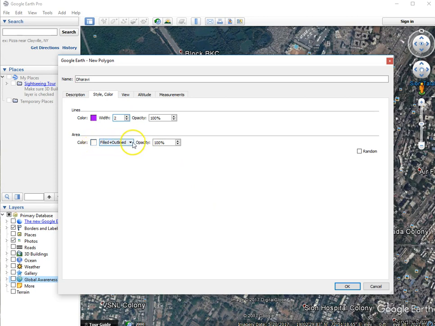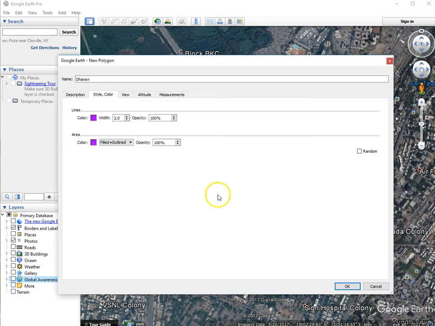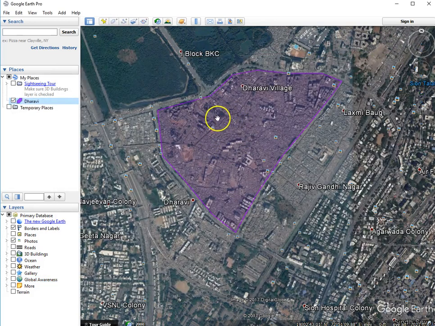Then go down to the area, and here you want to do either outlined or filled and outlined, which it is right now. But if you keep it filled and outlined, make sure that you change the color. And not just change the color, because then it's going to be a big solid purple blob, but also change the opacity of it to something that's sort of see-through. I'm going to use 20% right here. Then you'll see this polygon and you can see inside it. If you do that at the beginning of the process, you'll be able to outline a lot more effectively.